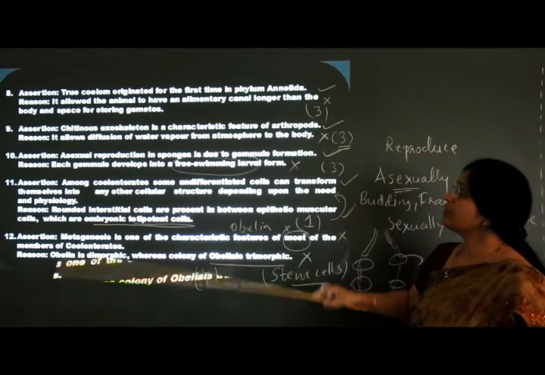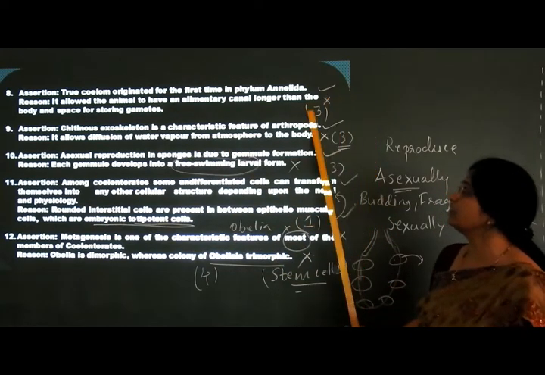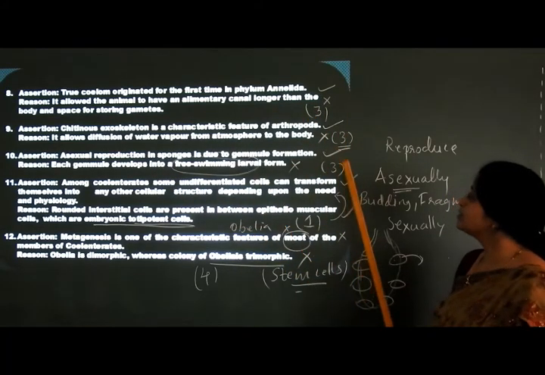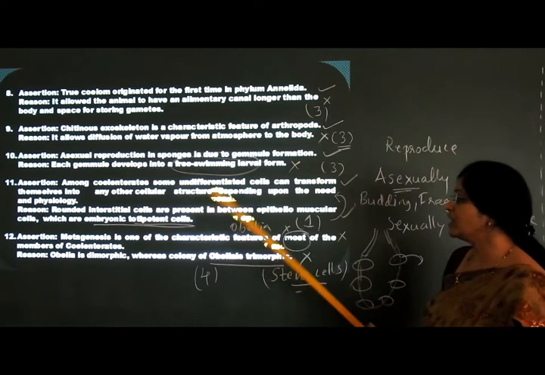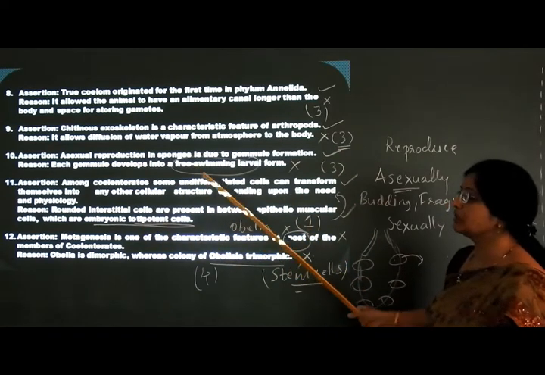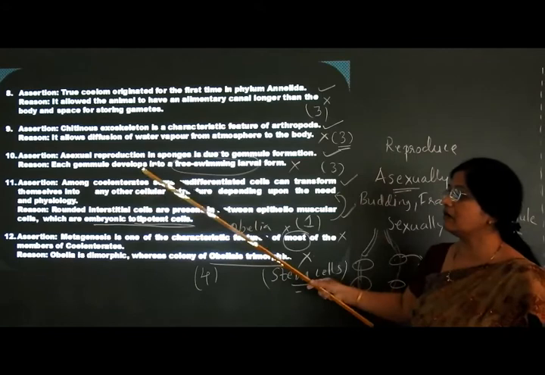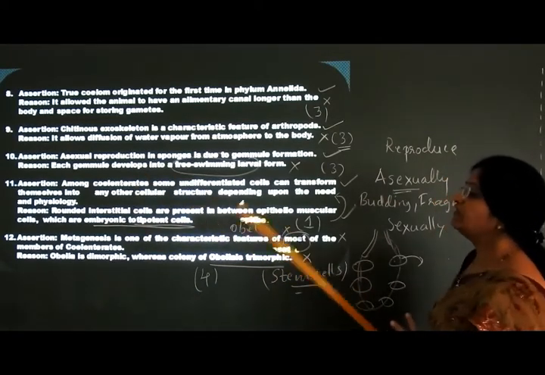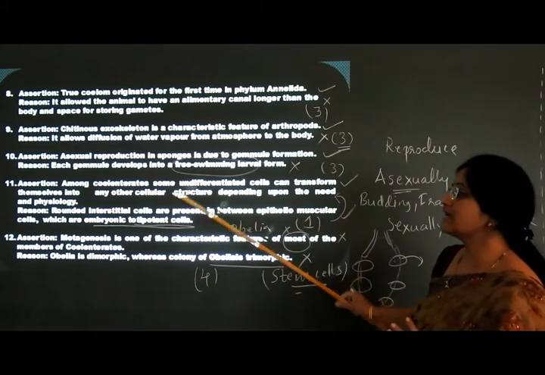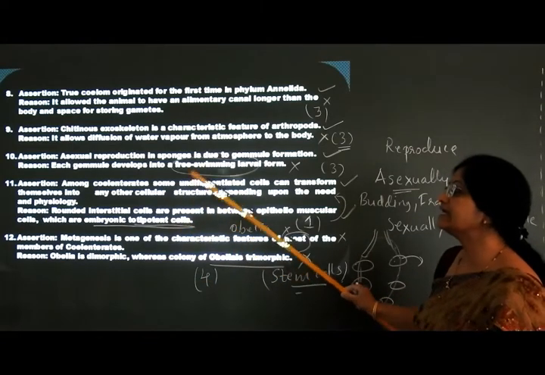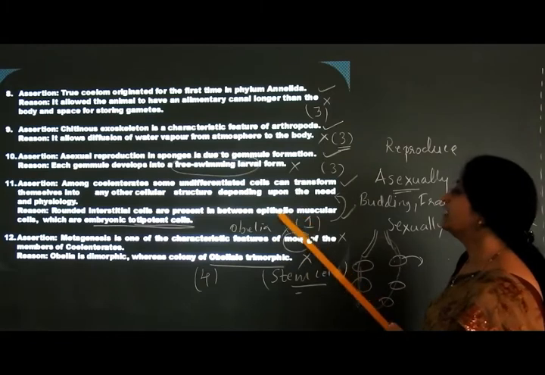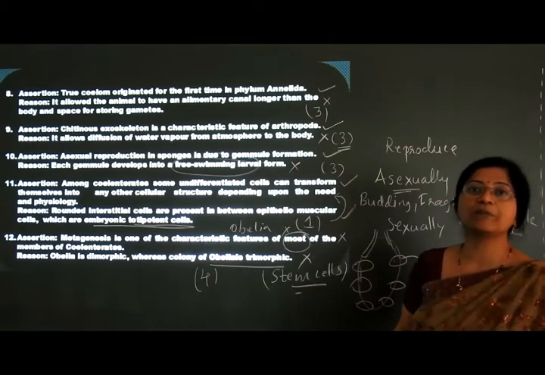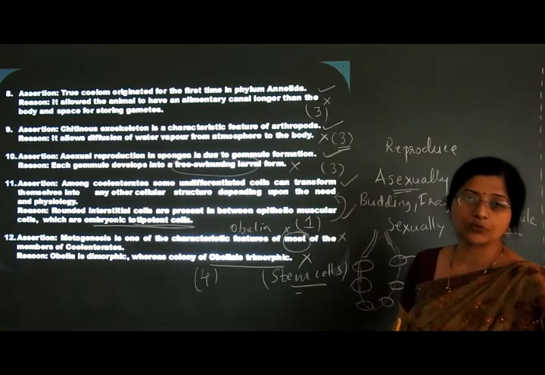So for question number 8, we have chosen the third option. Question number 9, the third option. Question 10, the third option. For 11, we have chosen the first option, because the assertion is giving a correct reason. So the 11th question answer is 1. Why did we choose 1? Because this is the assertion and it is giving a correct reason for the assertion. And for the 12th we have chosen the fourth option because both the statements are wrong. Now let us see the next questions.